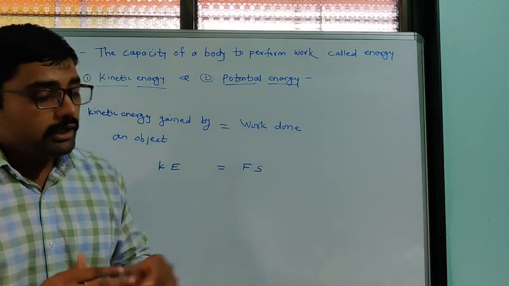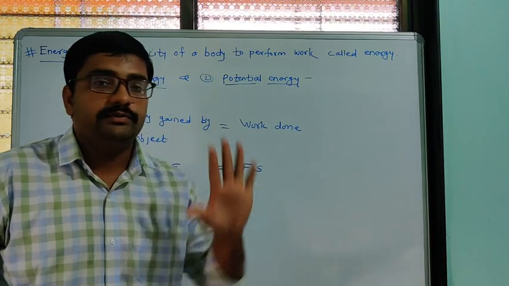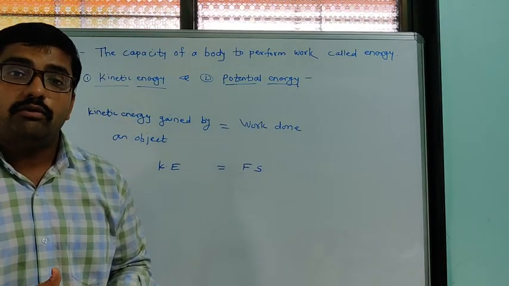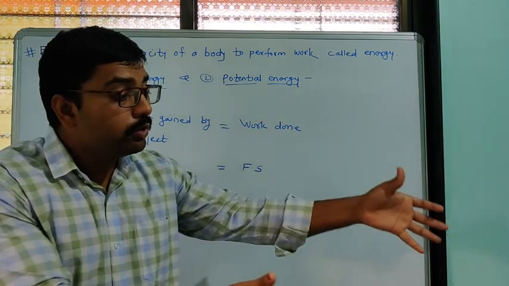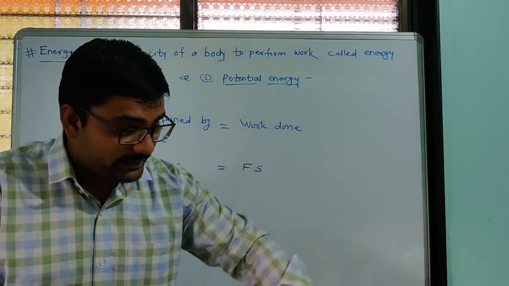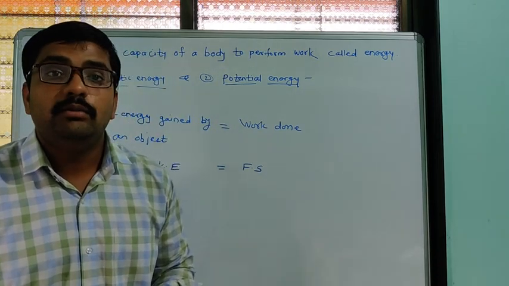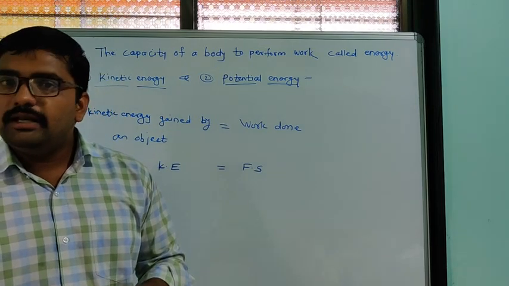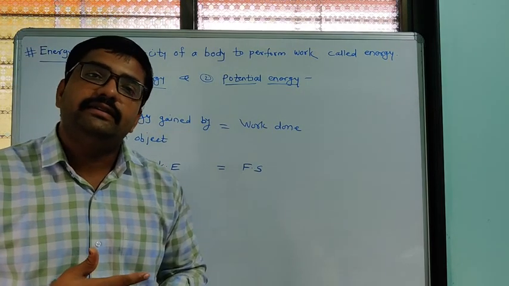We know that if we want to move any object, then we must do some work on that object. Then the stationary object can move. Here the speedily moving object has kinetic energy.